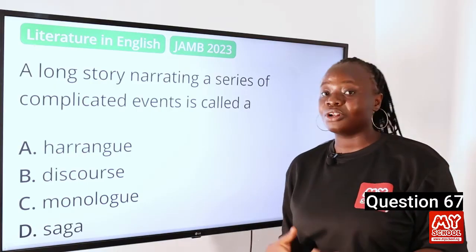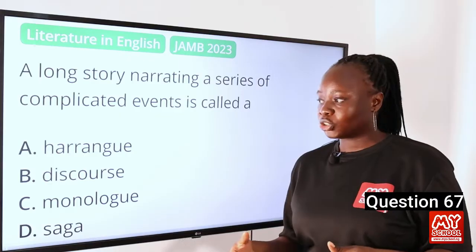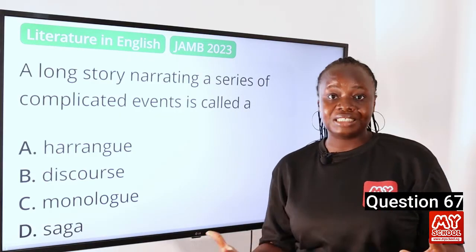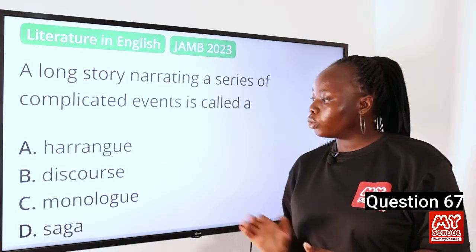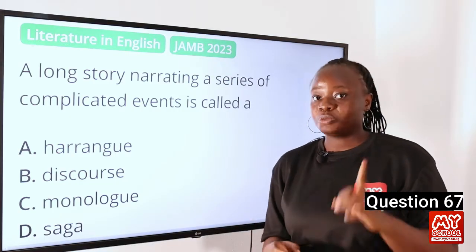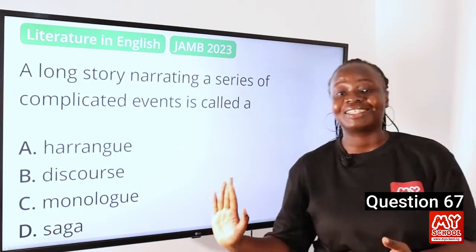A harangue is a very long speech or rant that is designed to complain about a particular situation. A discourse is any conversation, whether written or spoken, between one person and another, while a monologue is a long speech by a single character in a dramatic piece. The answer to this question is saga.